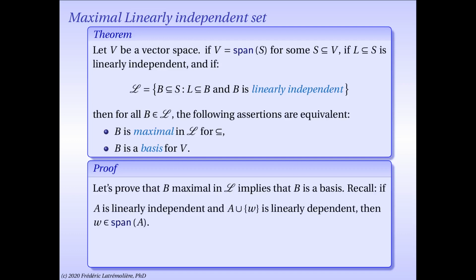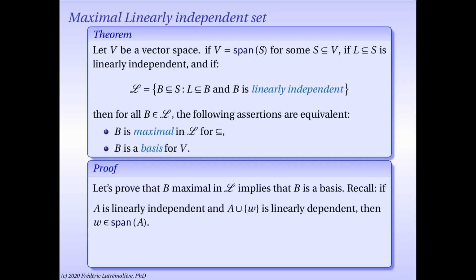The core result that's going to help me prove this, which I reminded you of in the introduction, is that if you give me any linearly independent set A, and somehow A union a singleton W becomes linearly dependent, then W is in fact in the linear span of A. So let's prove this result.